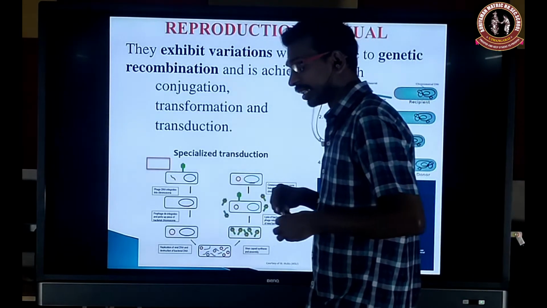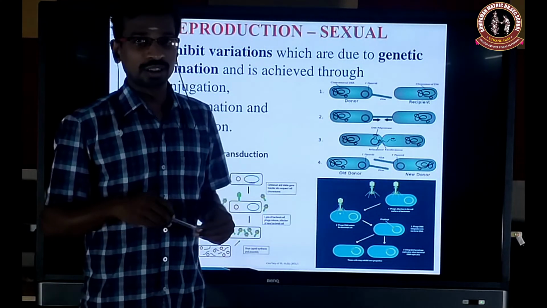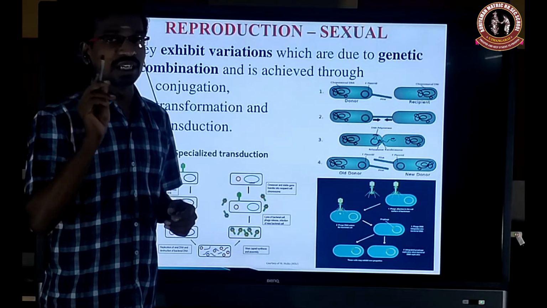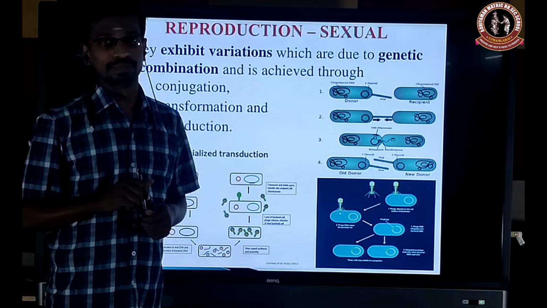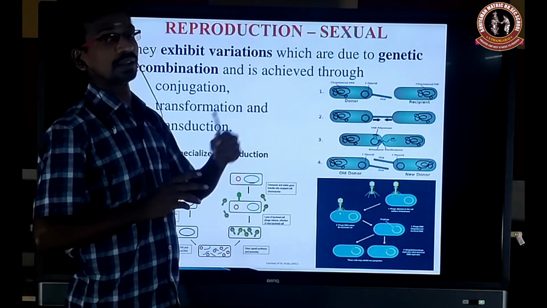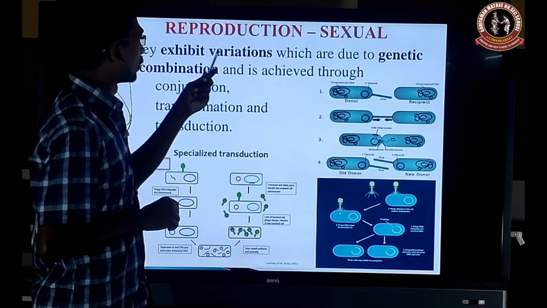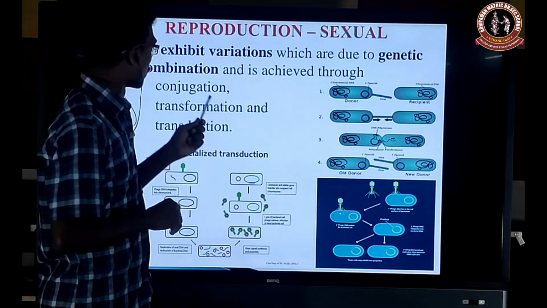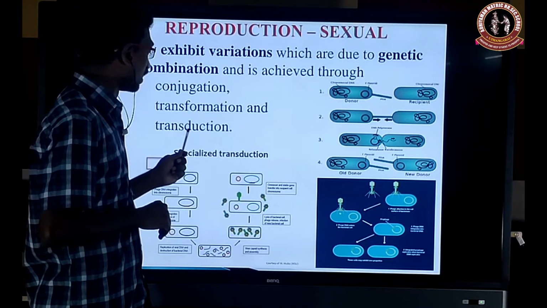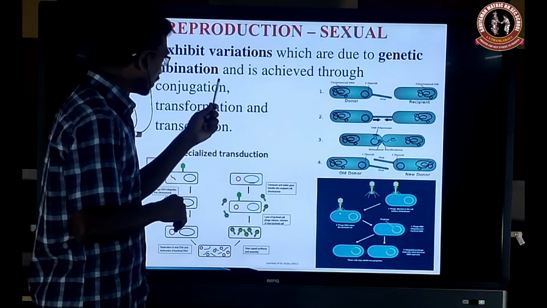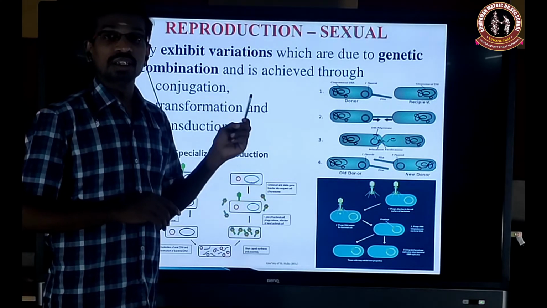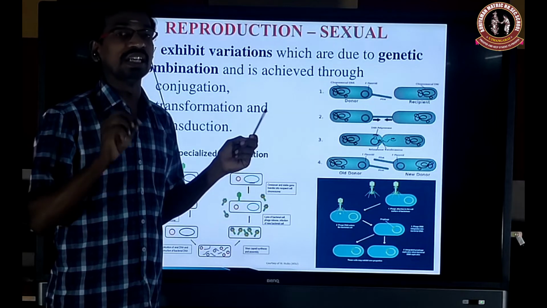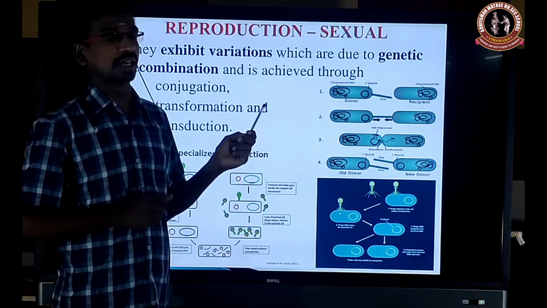Next, reproduction, especially sexual reproduction. It's not the formation of gametes. Instead, genetic recombination occurs. That's why it's considered sexual reproduction in bacteria. It's actually the variation due to genetic recombination. So the first is conjugation, then transformation, transduction. These three are considered sexual reproduction. Why? Because there is no formation of gametes, but instead genetic recombination occurs.